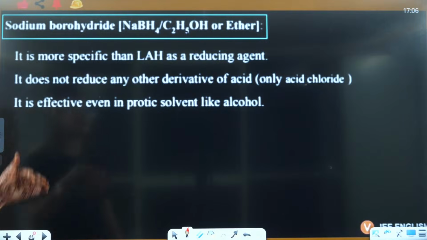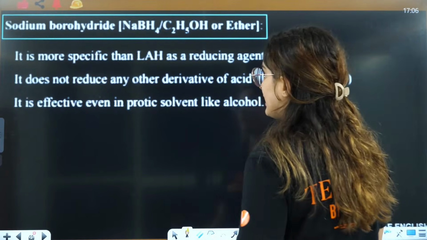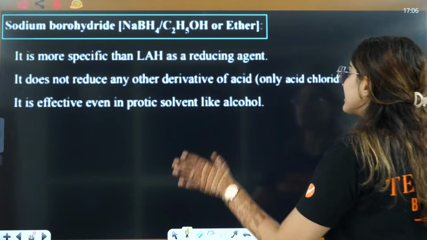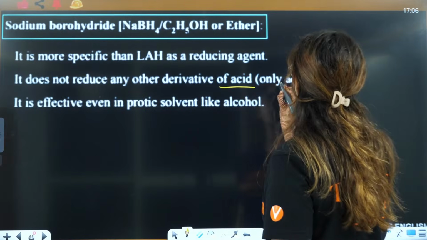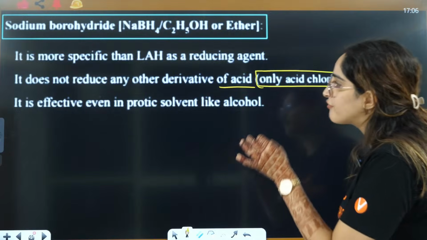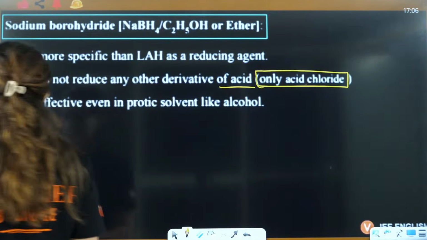Now, when you talk about NaBH4, that behaves totally differently. It is more specific. Why? It does not reduce any other derivative of acid, only acid chloride. It is effective even in protic solvents like alcohols, right?